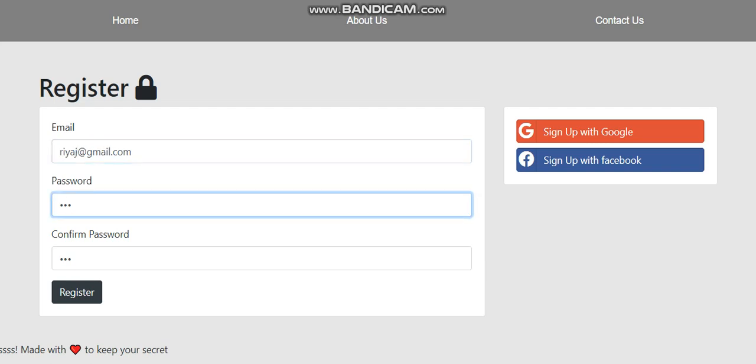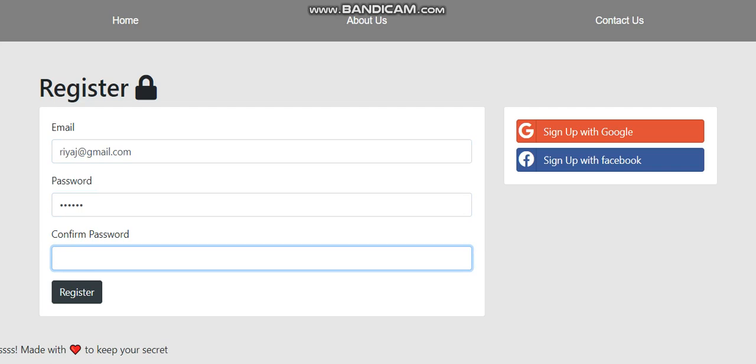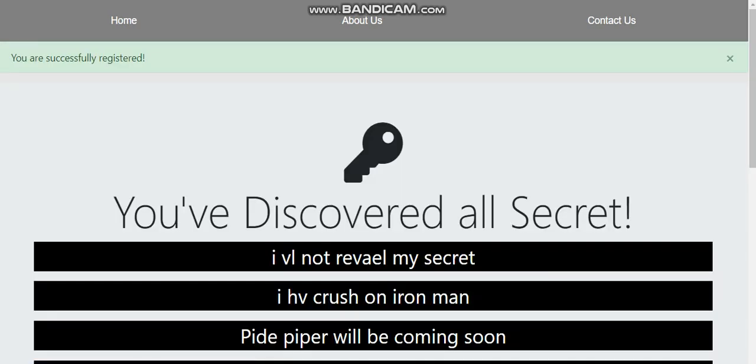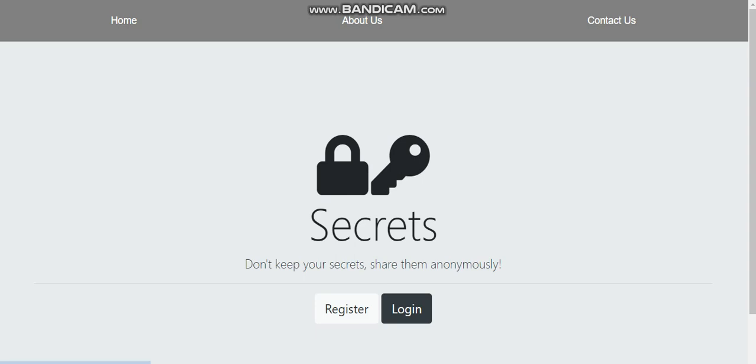Okay. Now we'll add the password. Enter the same password you mentioned in the first password field, because if the passwords do not match, it will throw an error. So now we are going to register and we will land on a new page where we'll see other secrets, and also we can submit our own secret. So here you can see the home page. If you click on home page, you will go to the register and login page.